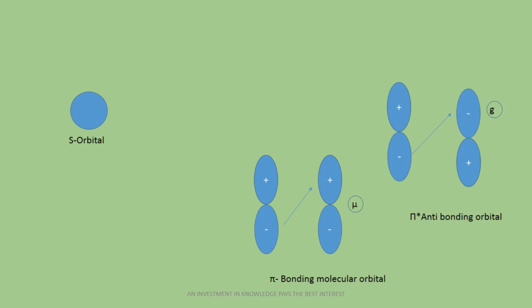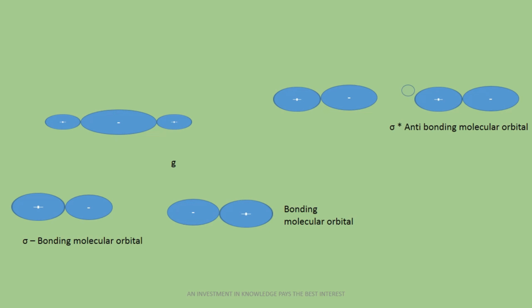Now we next talk about the sigma bonding orbital and sigma star antibonding orbital. Here you can see the sigma bonding orbital, in which if I put a point in the middle, then on both sides, left hand side and right hand side, I get a similar sign, and that means we can consider it has a center of symmetry. That means I can consider g, that means gerade.